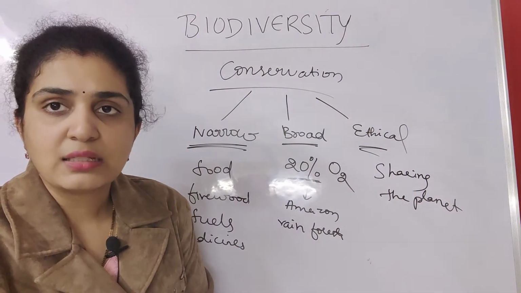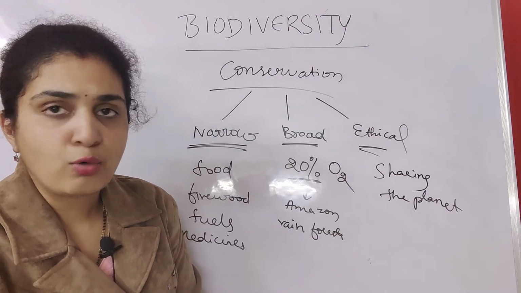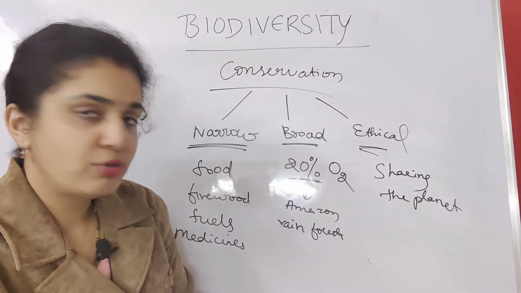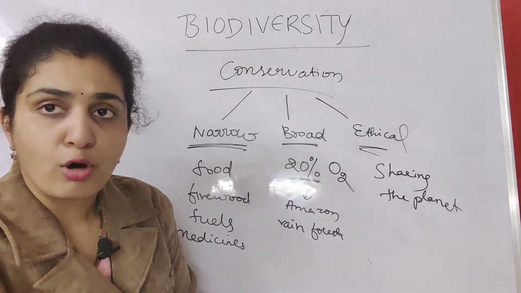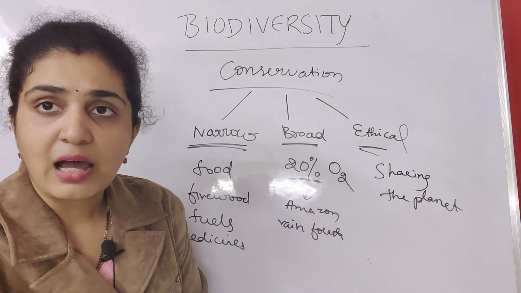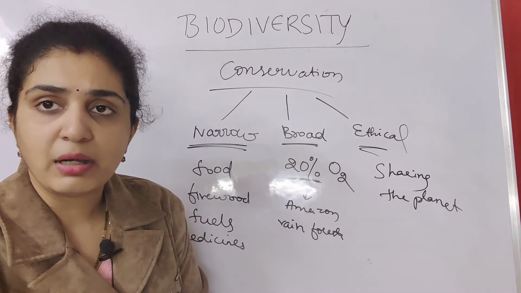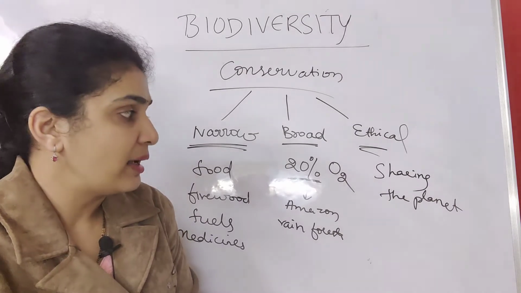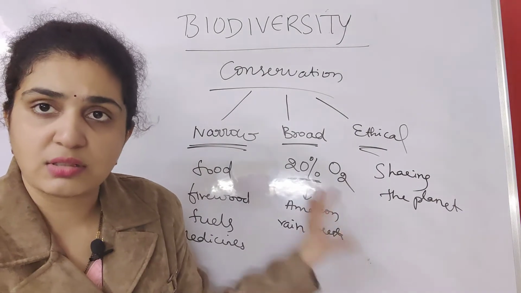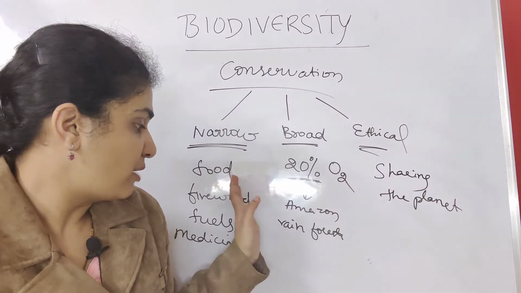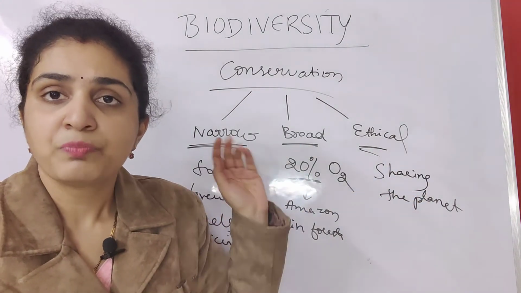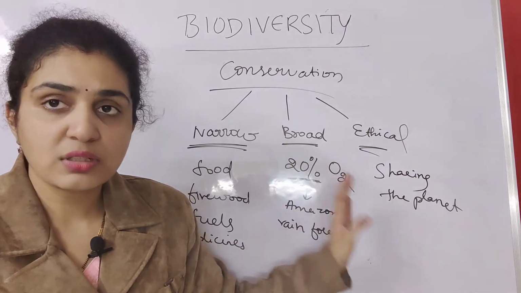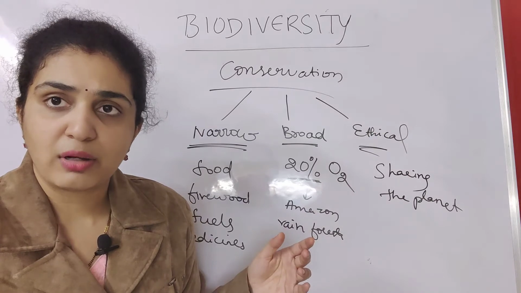How is conservation taking place? Like narrow, broad, and ethical arguments. Under narrow, it is food, firewood, fuels, medicines. Under broad, it is oxygen. They'll ask you under broadly utilitarian, how are plants and animals useful? Plants are useful by producing oxygen. Narrow is food, firewood, fuels, and medicines. Ethically, we are sharing the planet with animals and plants. So this is about the conservation of biodiversity.